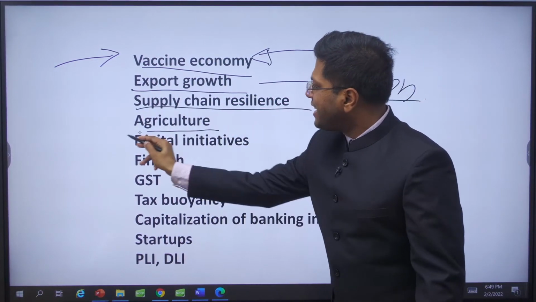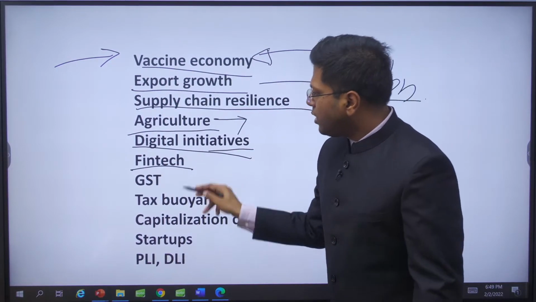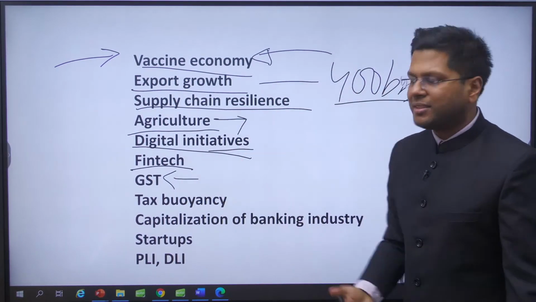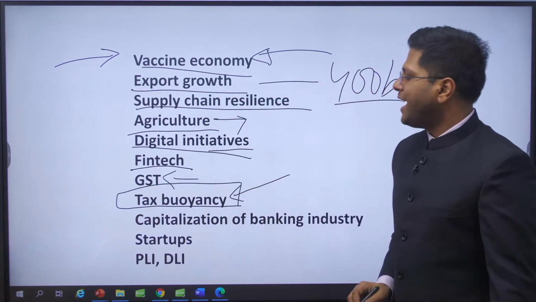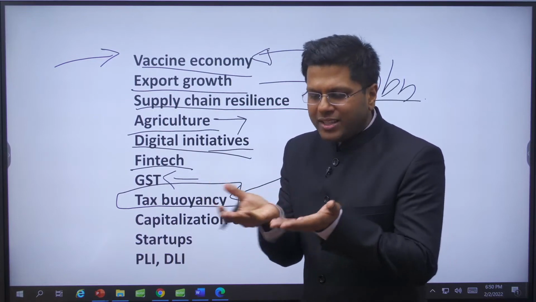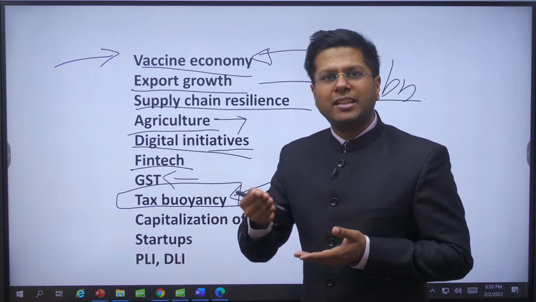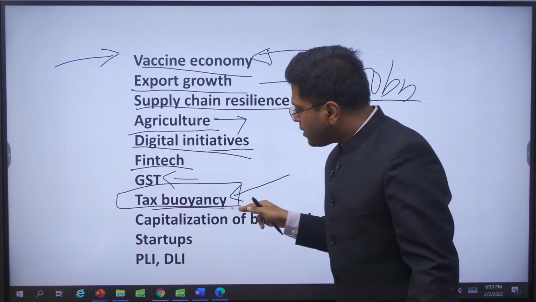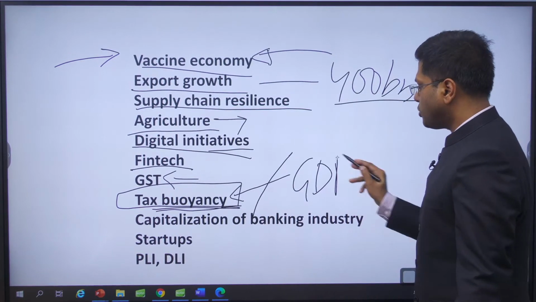Supply chain resilience, agriculture initiatives, digital agriculture, digital initiatives, financial technology, GST, taxation, improving taxation, tax buoyancy. What is tax buoyancy? Tax buoyancy means maintaining or improving the level of taxes. Buoyancy means floating, keeping afloat. Maintaining or improving the level of taxation by the government with respect to the GDP.